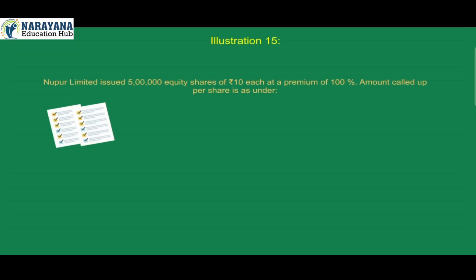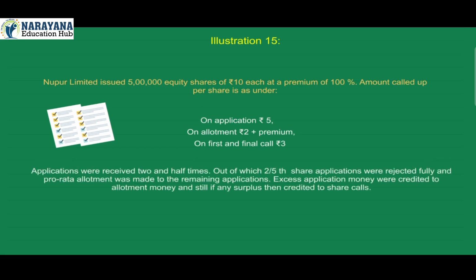Question 15. Nupur Limited issued 5 lakh equity shares of ₹10 each at a premium of 100%. Amount called up per share is as under. On application ₹5, on allotment ₹2 plus premium. On first call and final call ₹3. Applications were received 2 and a half times, out of which 2/5 share applications were rejected fully and pro rata allotment was made to the remaining applications. Excess application money was credited to allotment money and still if any surplus then credited to share calls. Write necessary journal entries in the books of Nupur Limited.